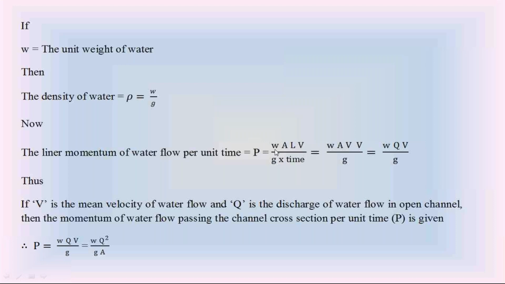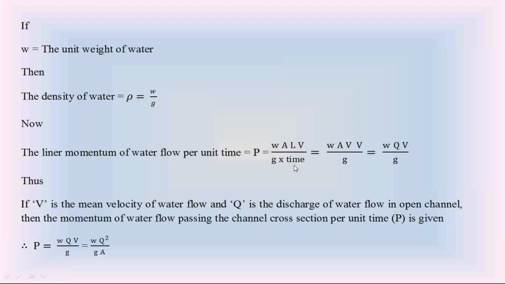We know that the linear momentum in the open channel is WALV by Z. Since we are calculating the linear momentum per unit time, divide the linear momentum with the time. So WALV by Z into time is the linear momentum of water flow in the open channel per unit time.